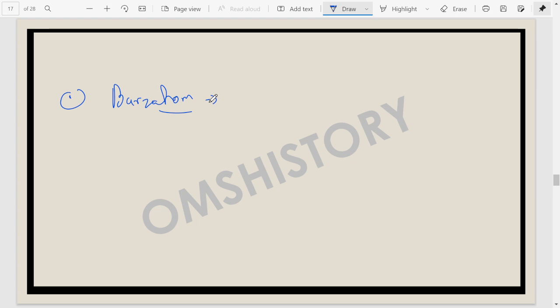But apart from that, in Burzahum we also find cultivation of wheat, barley, lentils. On a stone slab, we find an engraving. We find an engraving on the stone slab in Burzahum.